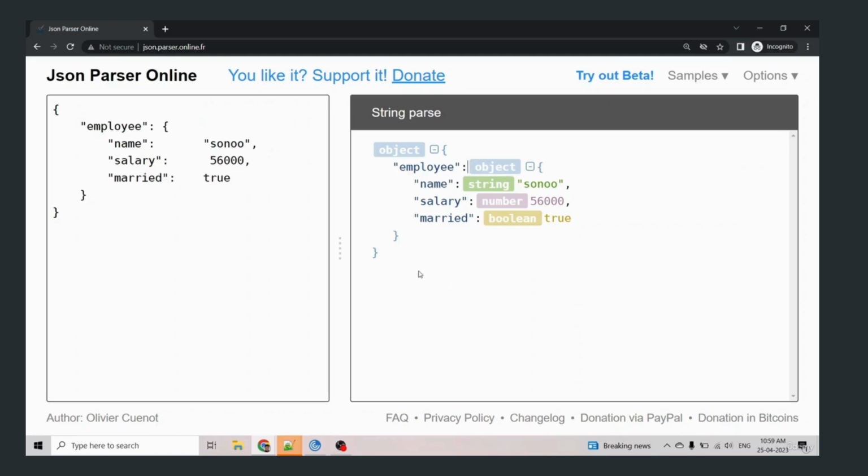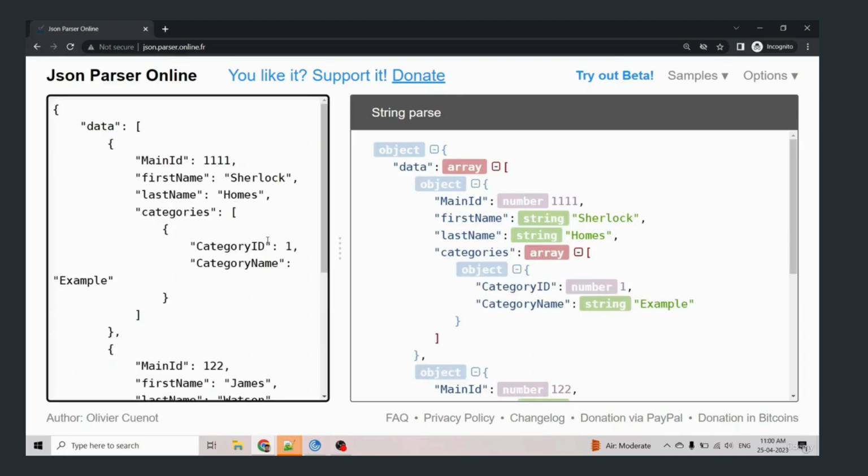When we discuss the next complex example, we will see we can have objects as attributes within the JSON. Employee can have its own objects, name can have its own objects, and there can be arrays also. Let's understand that with a complex example.